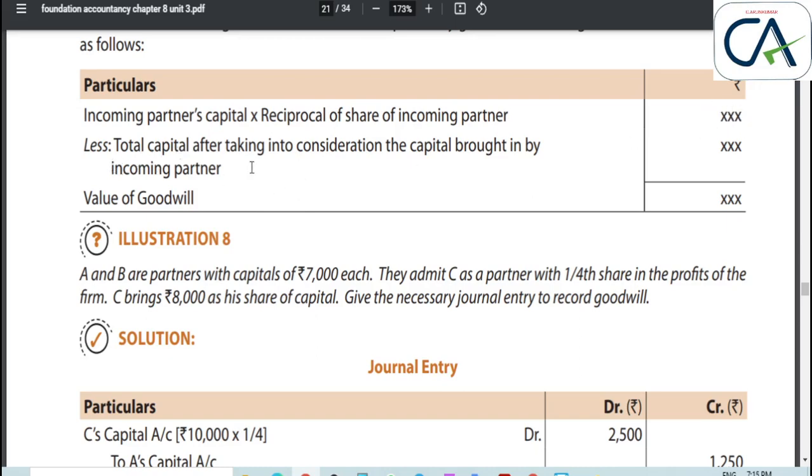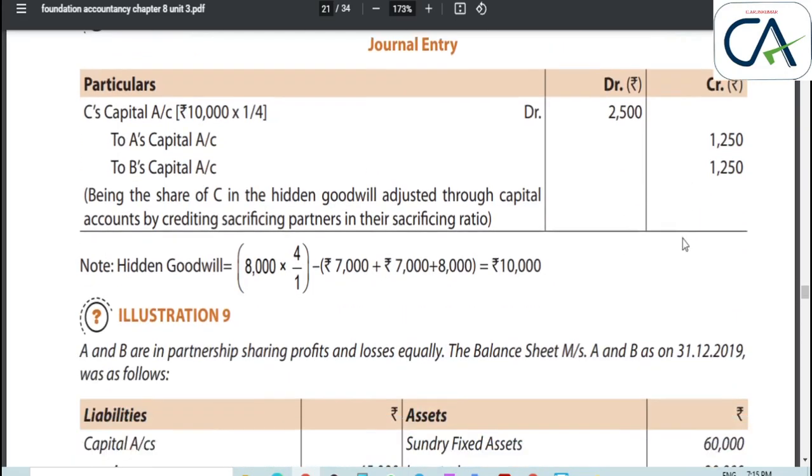Less total capital after taking into consideration the capital brought in by the incoming partner, which means the capital of all three partners, 7,000 plus 7,000 plus 8,000 equals 22,000. So the value of goodwill is 32,000 minus 22,000, which is 10,000.